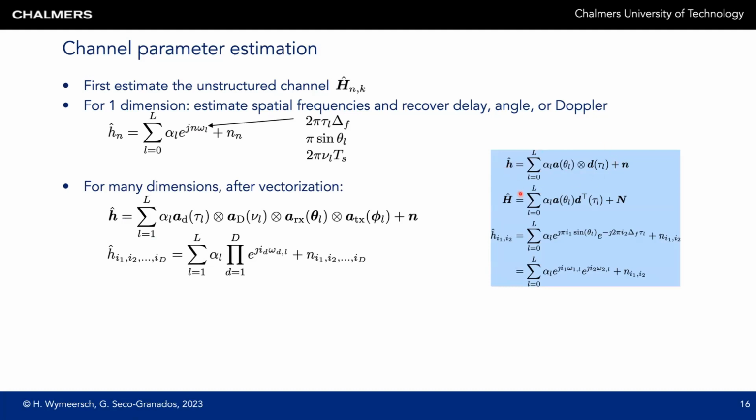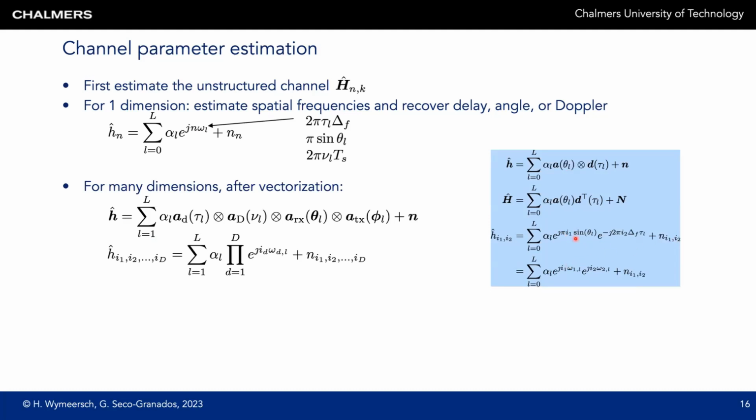We could also restructure this as a matrix, because now we have two dimensions. The tensor becomes a matrix of size number of antennas by number of subcarriers, by removing the Kronecker product and instead writing it as a transpose. So this is maybe a more common form in a matrix structure. If we look at an element in this matrix, on antenna element I1 and subcarrier I2, we would have this structure here where we now explicitly see the angle of arrival and the delay appearing, with I2 being the subcarrier index and I1 the antenna index, plus noise.